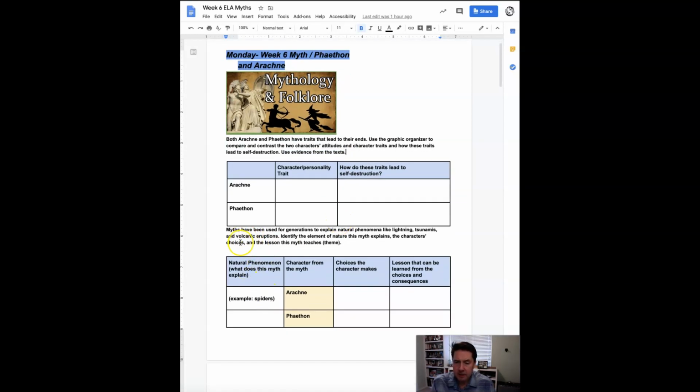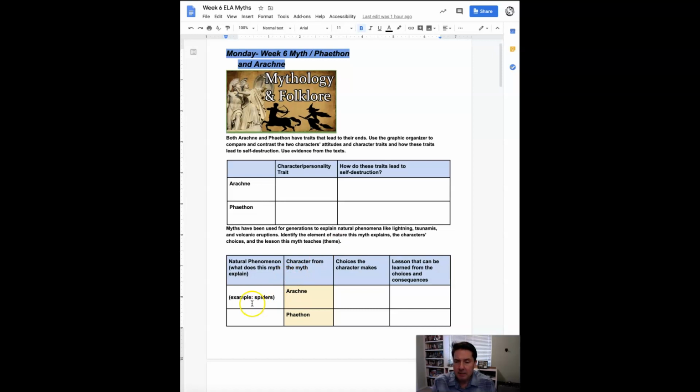Then, second thing here, myths also are used to describe natural phenomena, how lightning, tsunamis, volcanic eruptions came to be. Remember Popo and Ista, that story? While it wasn't a myth, it was a legend, still folklore. So how did that describe nature, right? That explained how those mountains came to be and so on, why the volcano had the smoke coming out of it. So in these, take a look here.